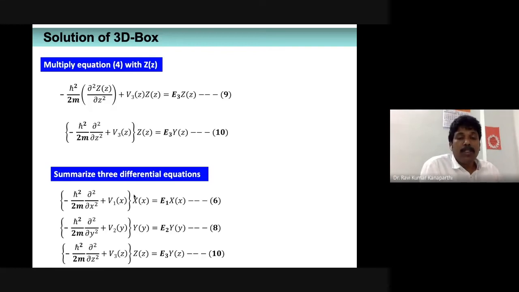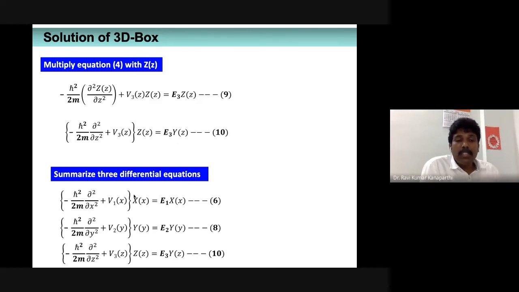Since the expression we have resembles that of the particle confined to a one-dimensional box problem, my claim is that this particular expression, equation number 6, is exactly similar to that of a particle moving only along the x direction, within the limits 0 and L1.